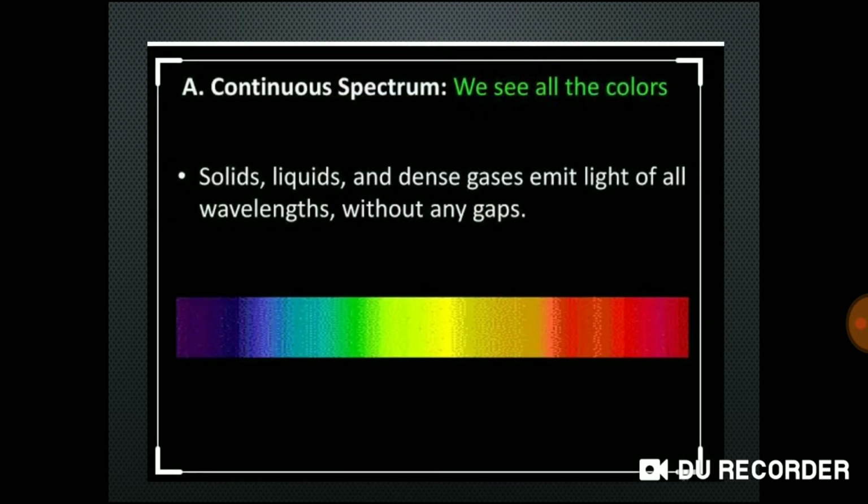Now see this, in continuous spectrum we can see all the colors, right? Examples for continuous spectrum: solids, liquids and dense gases emit light of all wavelengths without any gap. So it starts from violet color to red color. Continuous spectrum is produced from solids, liquids and dense gases.